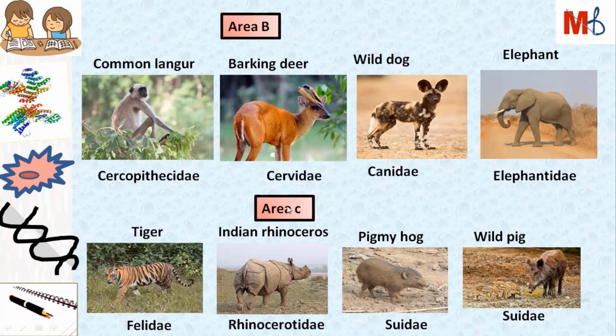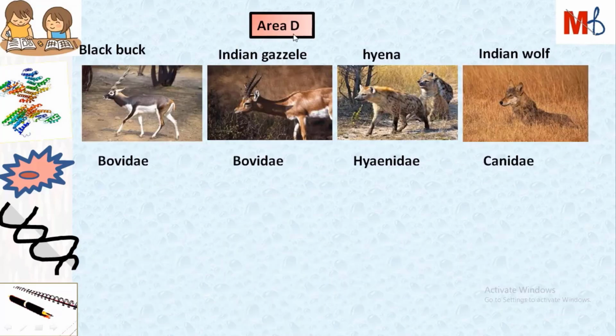And area C has tiger, which again has Felidae, Indian rhinoceros has Rhinocerotidae, and pygmy hog has Suidae, and wild pig has Suidae. So two species have the same family, and in total only three families are present here. Area D has black buck, which has family Bovidae, and Indian gazelle has family Bovidae.